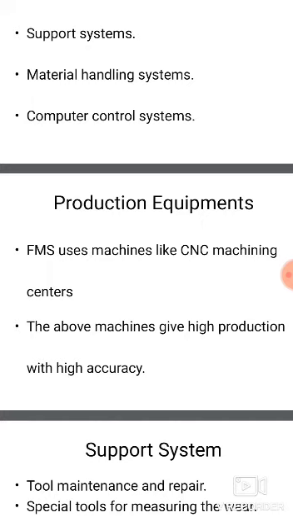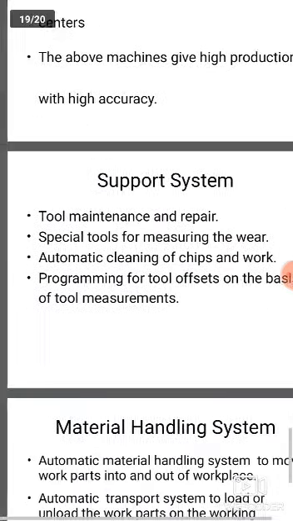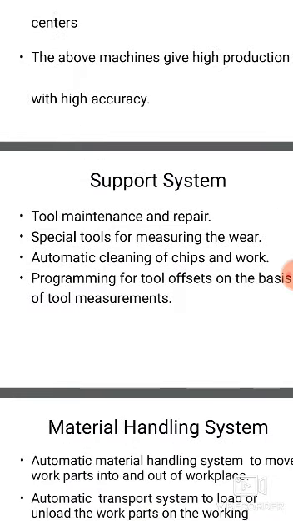So what are the production equipments? The work centers used for sheet metal: punch press, laser machining center, press brakes, sheet stacking system, loading and unloading devices, storing coverage, etc. All these can be done in production equipment. Next one is the support system.